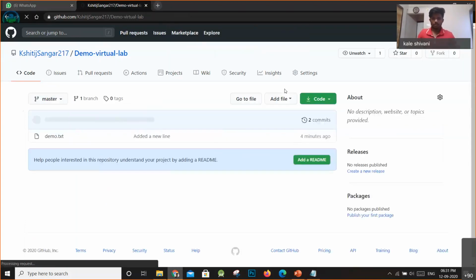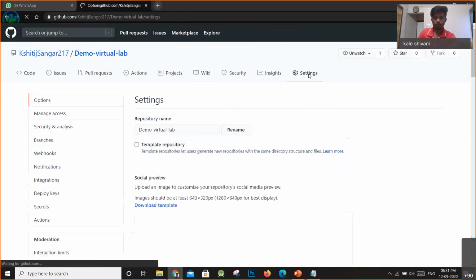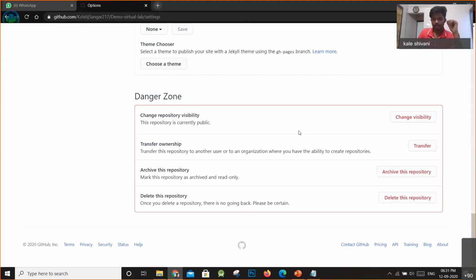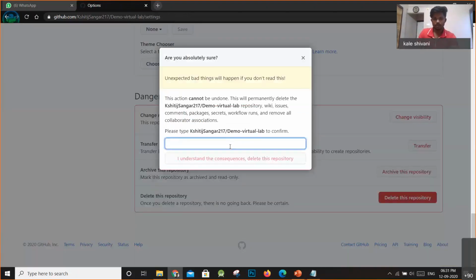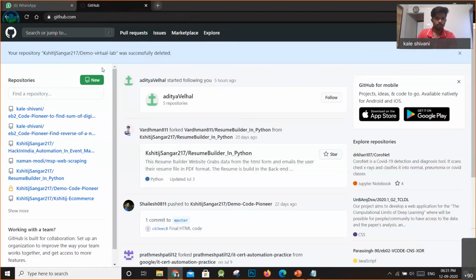So that's all for now. I will give you some brief introduction to Git and GitHub. Now one thing, I don't want this repository. So what you can do is click on settings and scroll down till the end, and you will see this delete repository option. Currently I don't need this repository, so just put in the name of the repository and you can delete it. People struggle to find this option. So this is it.